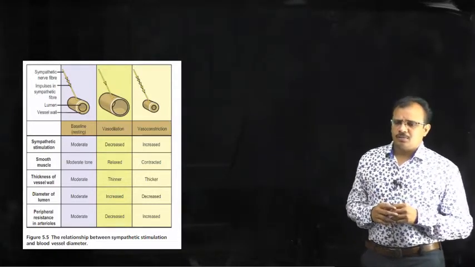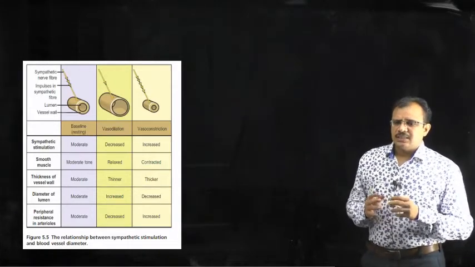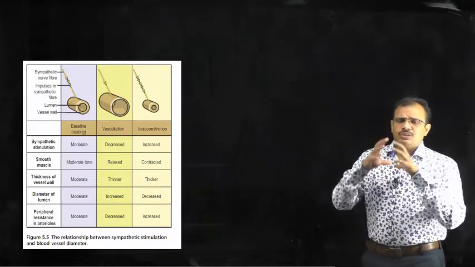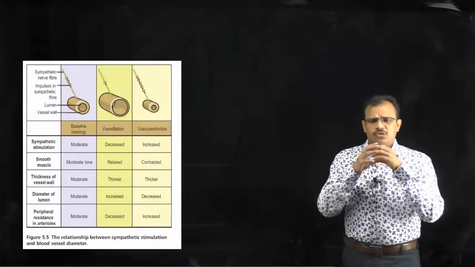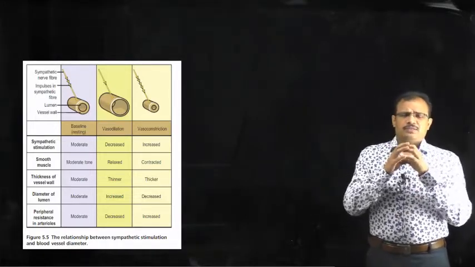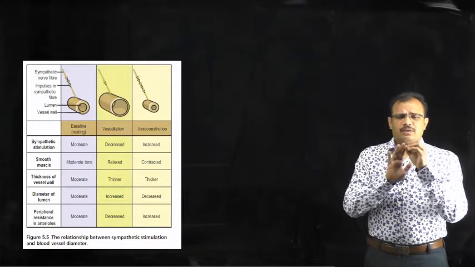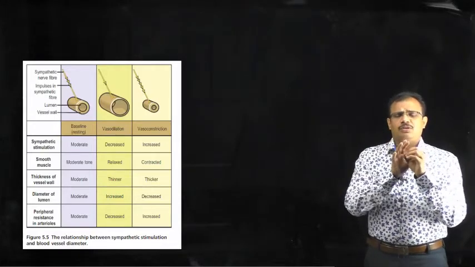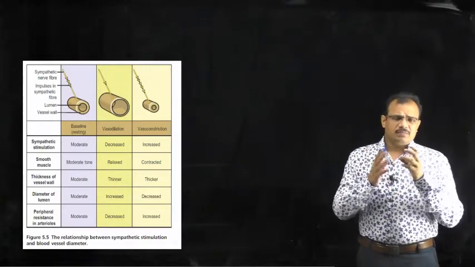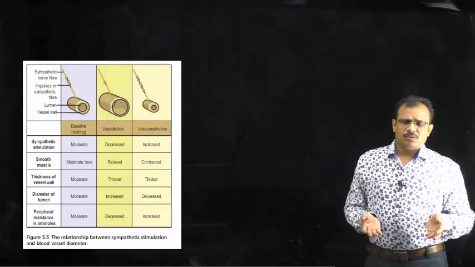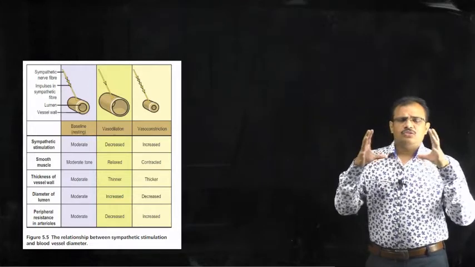When it is normal, it is slightly constricted. When the sympathetic nerve stimulation is decreased, it leads to dilation. When the sympathetic nerve stimulation is increased, it leads to constriction. We have seen that sympathetic nerves always maintain a slight contraction of the smooth muscle, so that the blood vessel appears in that state. When the sympathetic nerve activity is reduced, what happens? Automatically it becomes relaxed. This leads to dilation.